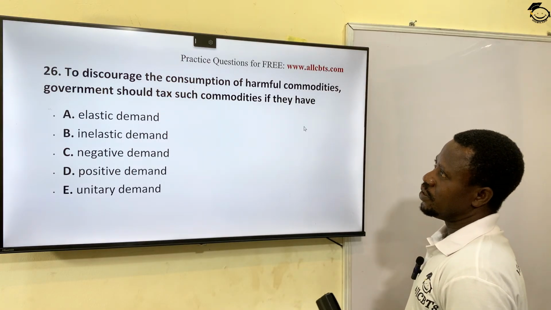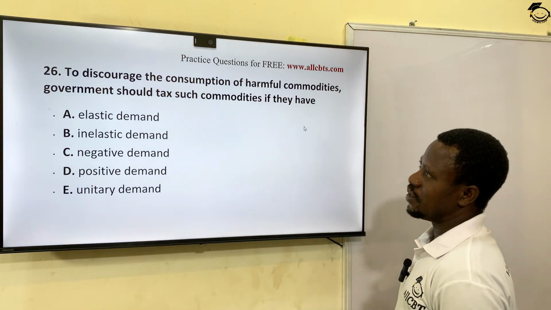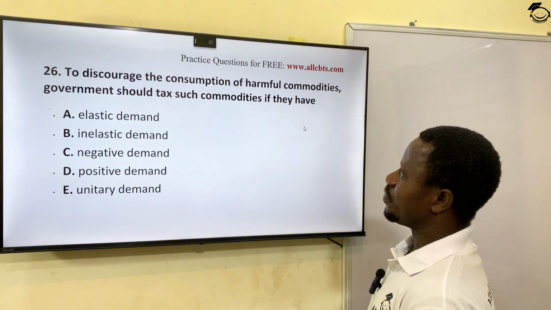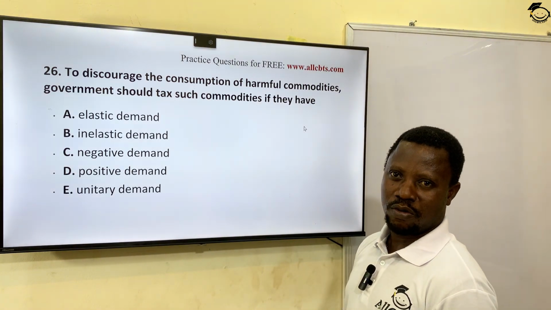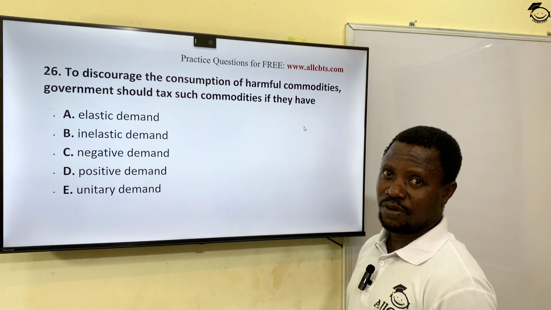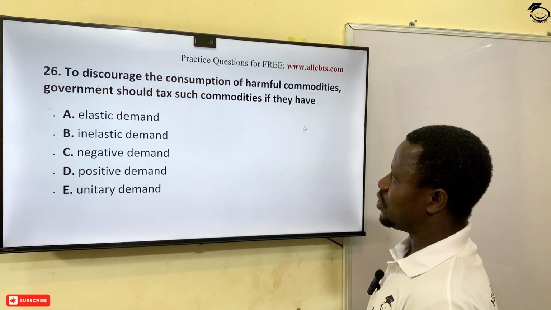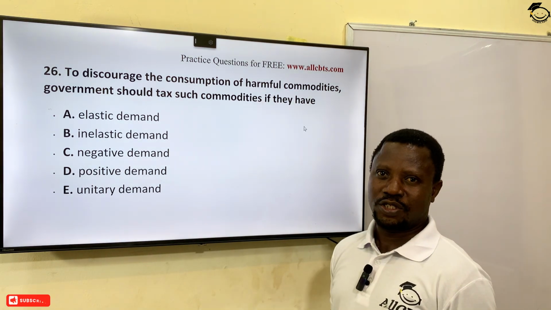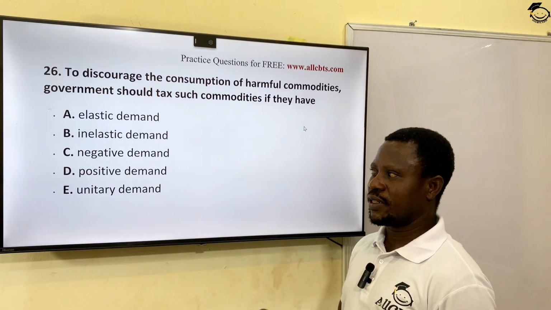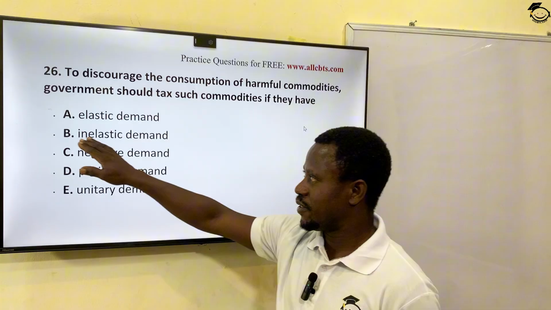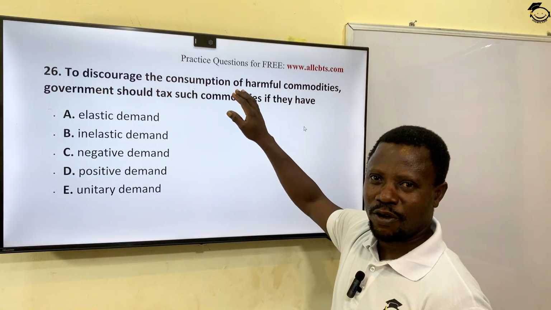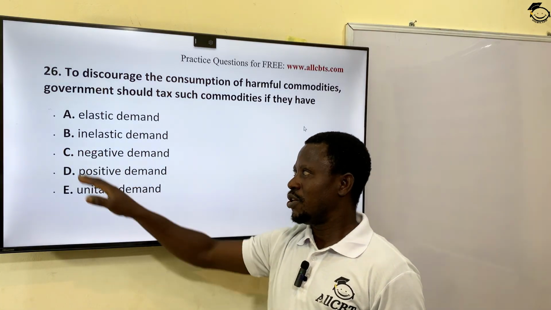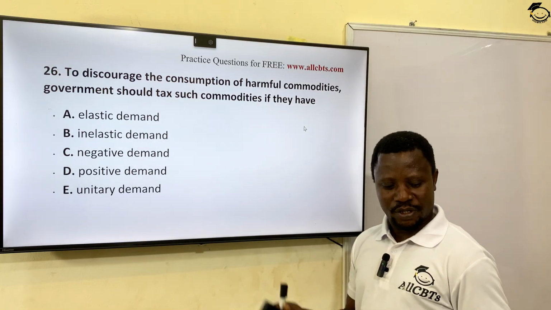The next question: to discourage consumption of harmful commodities, government should tax such commodities if they have. Now, harmful commodities like tobacco and drugs. These are harmful, all right? So if government notice something about this product, that if they tax this product, the elasticity does not change, then they put every tax on it, all right? So the answer is inelastic demand. In other words, whether they increase the price or not, people still buy what they want to buy. Demand is inelastic, it does not change. Option B is the correct option for this question, okay?